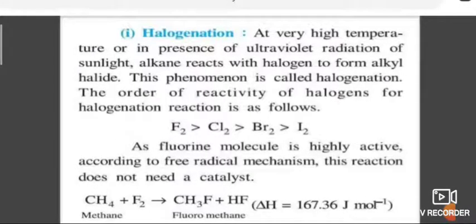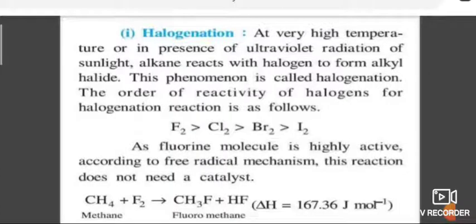Take another example, CH4 plus Cl2. Methane with chlorine: with removal of one hydrogen atom, it forms chloromethane in the presence of sunlight. If you add chlorine to chloromethane, you will get dichloromethane. Adding chlorine to dichloromethane in the presence of sunlight gives trichloromethane. Adding one more chlorine gives tetrachloromethane, carbon tetrachloride. All these reactions are carried out in the presence of sunlight.